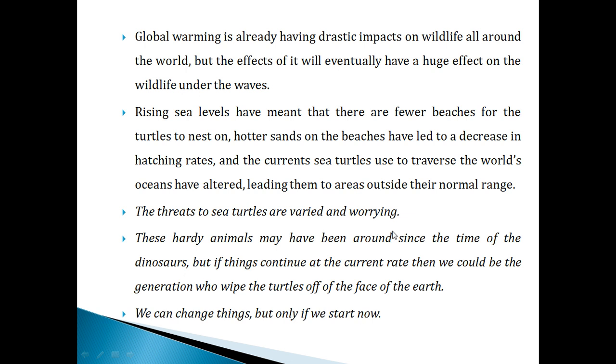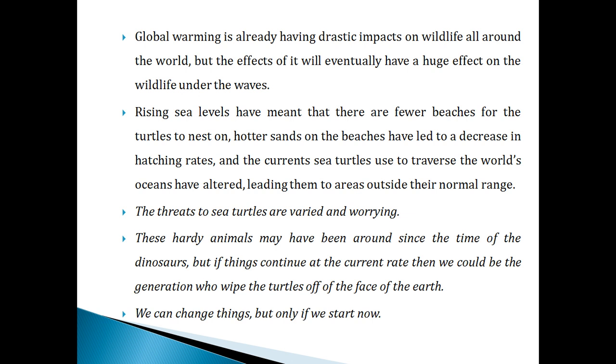These hardy animals may have been around since the time of the dinosaurs, but if things continue at the current rate, there would be a generation that wipes turtles off the face of the earth. Like dinosaurs, we would have to look at their pictures in a post or on a wall. We are going to face a lot of problems in the future, isn't it? Suppose we want to see the sea turtle in a lively manner, what do we have to do? We have to protect our green environment. Otherwise we will see dinosaurs only in pictures, and likewise the sea turtle in picture format only.